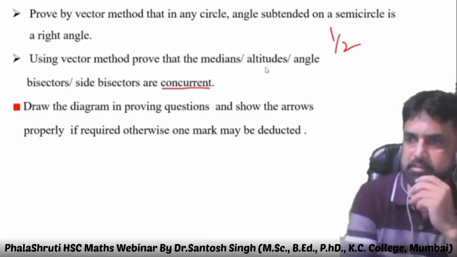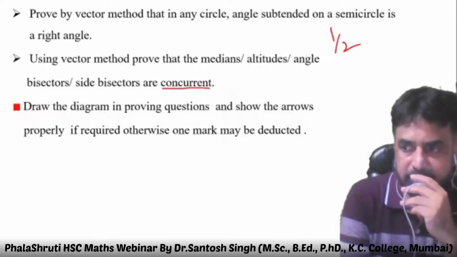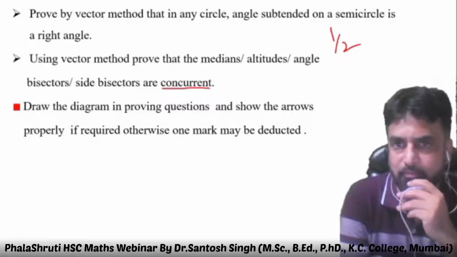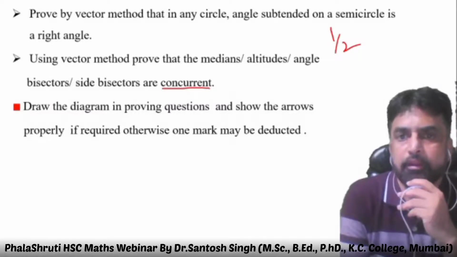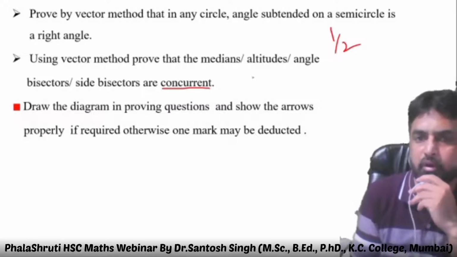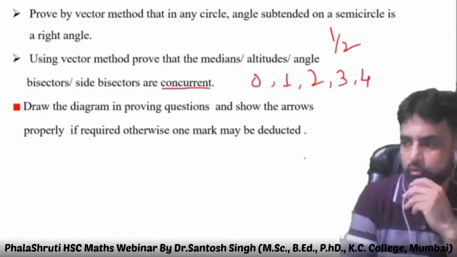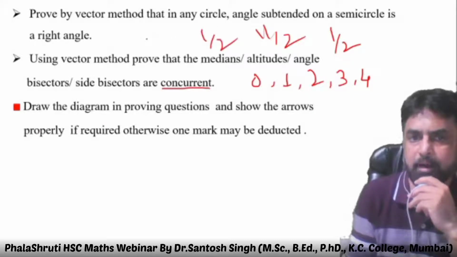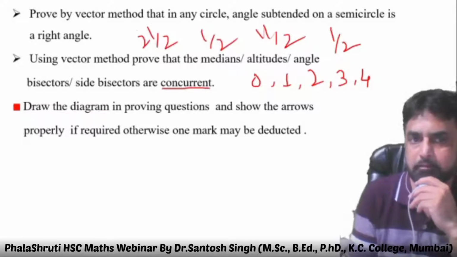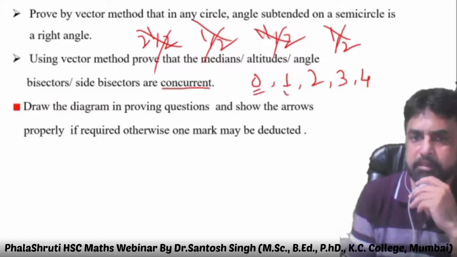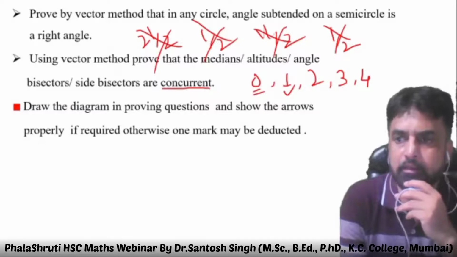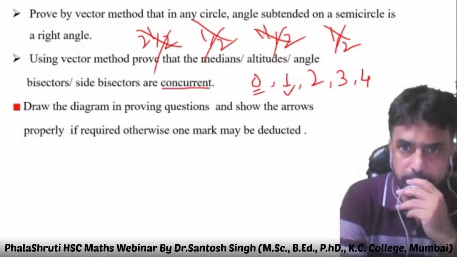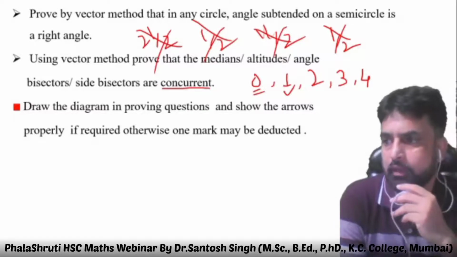In physics, chemistry, bio, you have it, but in maths, there is no half mark provision. Here, either you will get 0, 1, 2, 3, or 4. There is no 1.5 mark or 2.5 mark. Nothing like that. So, small mistakes may deduct your 1 mark. So, you have to be careful while writing the paper.